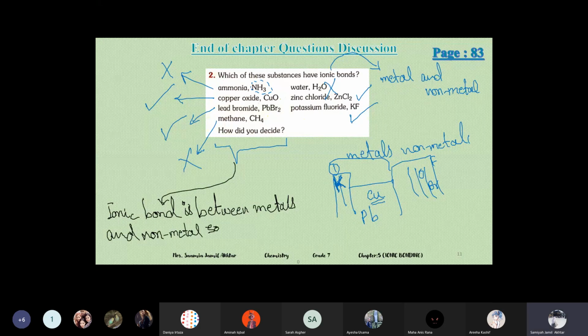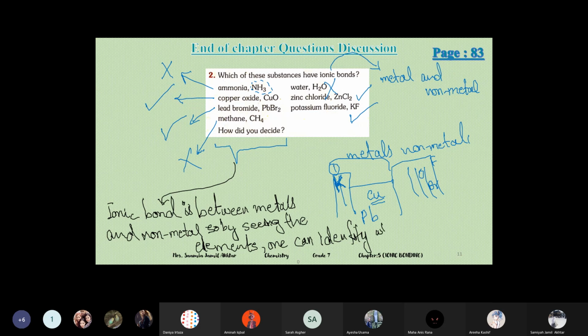So by seeing the elements, one can identify whether it has an ionic bond or not. Please note it down.